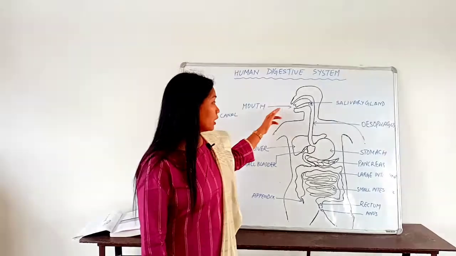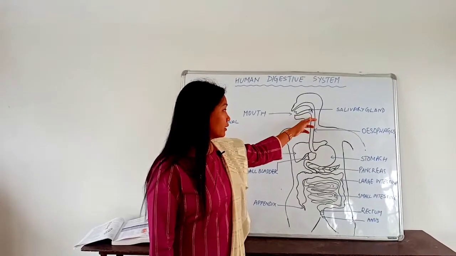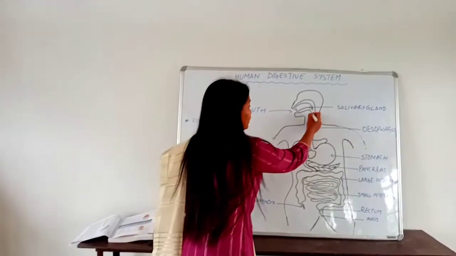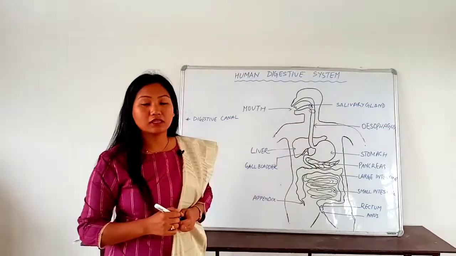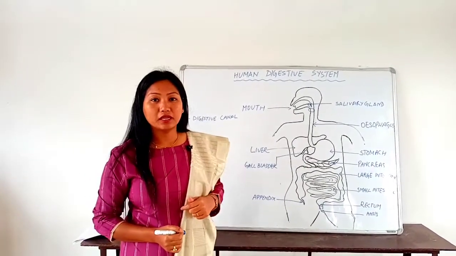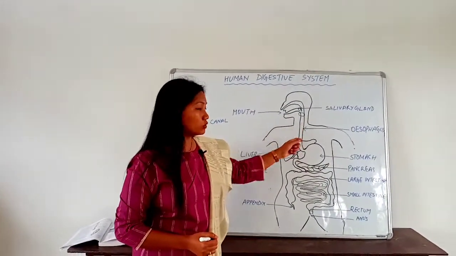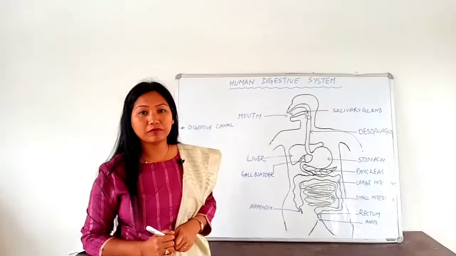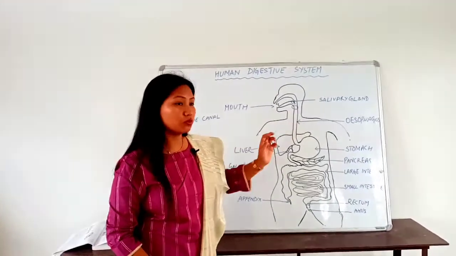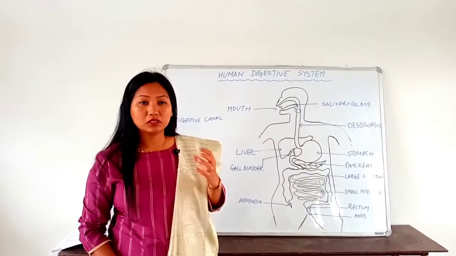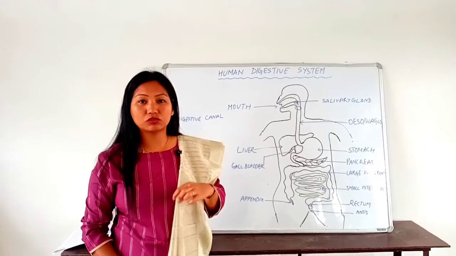After the mouth we have the pharynx. Here I have not labeled it, here there is a pharynx. The pharynx is a common passage of food and air, and after the pharynx there is an oesophagus, which is also known as the food pipe, and behind the food pipe there is also a windpipe through which a small amount of air also enters through our mouth.